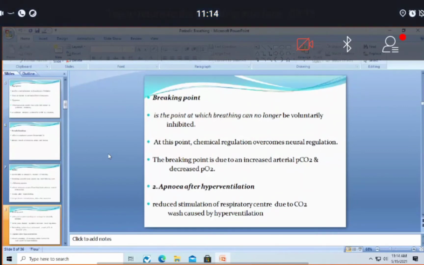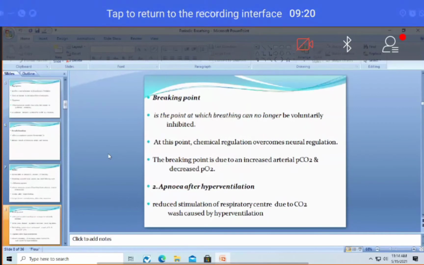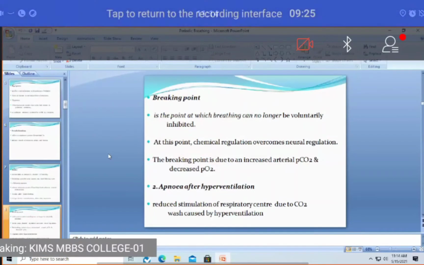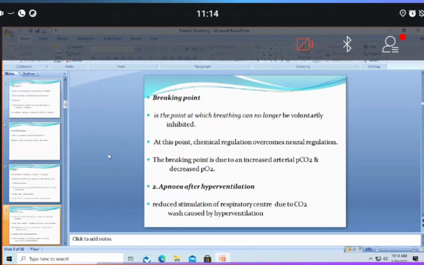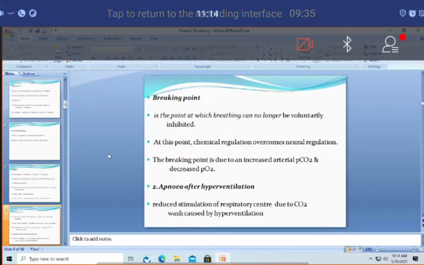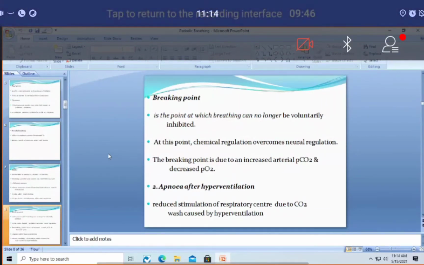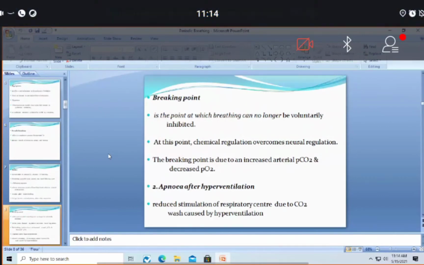Why the breaking point occurs is because the partial pressure of carbon dioxide is very much increased and the partial pressure of oxygen is very much decreased. Both of them intensely stimulate the chemical regulatory mechanisms, which overpower the neural mechanism causing the breath holding. That is, a person cannot commit suicide by simply holding their breath, because of the breaking point.